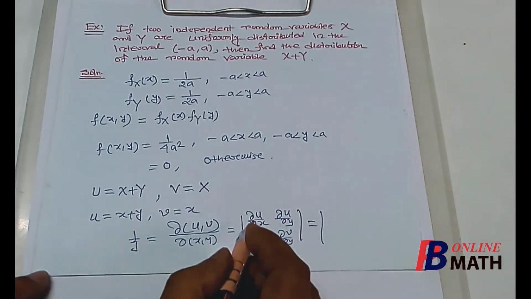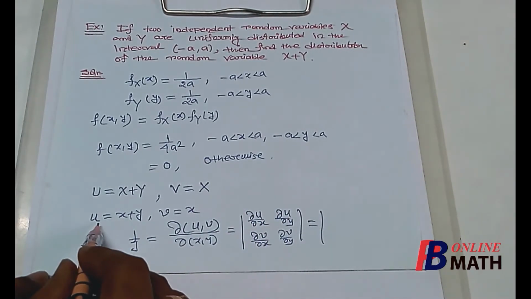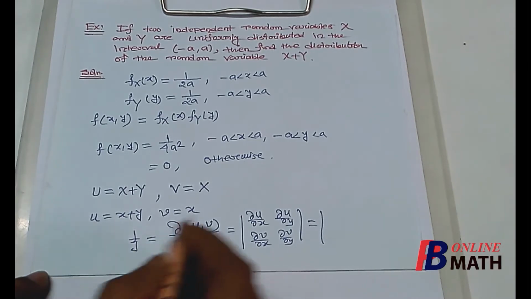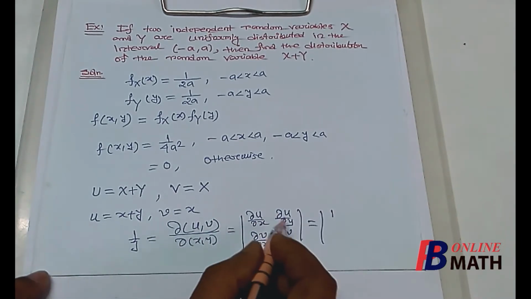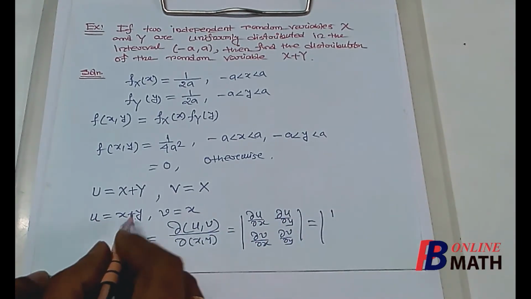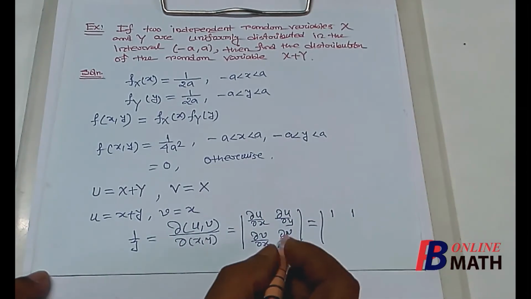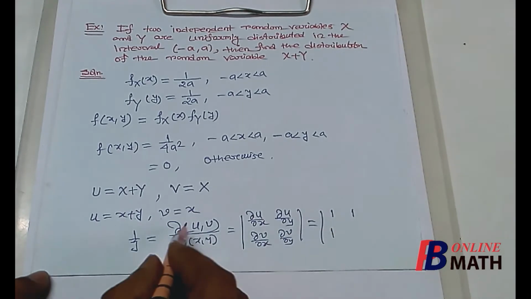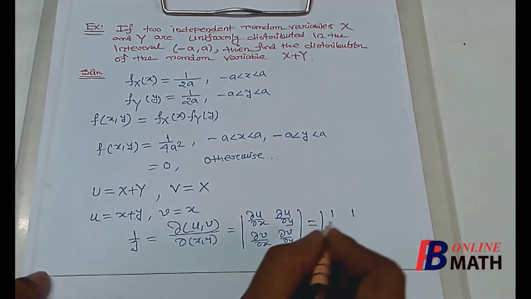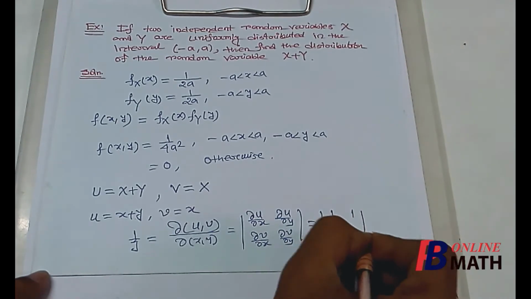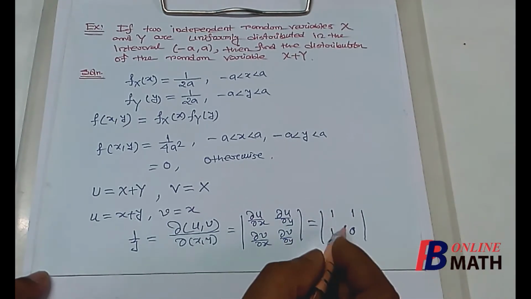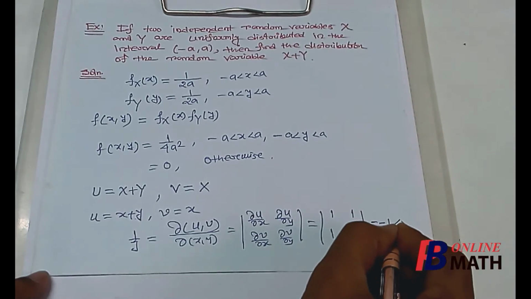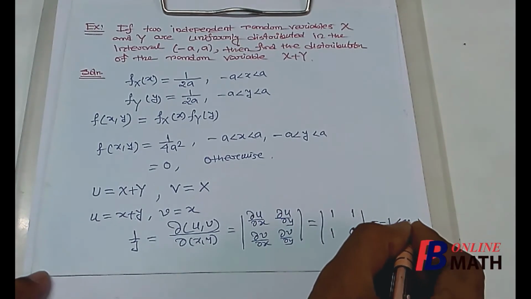Now del u del x, if we differentiate it partially with respect to x, then it is 1. Del u del y will be again 1. Next del v del x equal to 1, and del v del y, if we differentiate it partially with respect to y, then it is 0. From here we find that the determinant is minus 1, which is negative for any value of x and y.